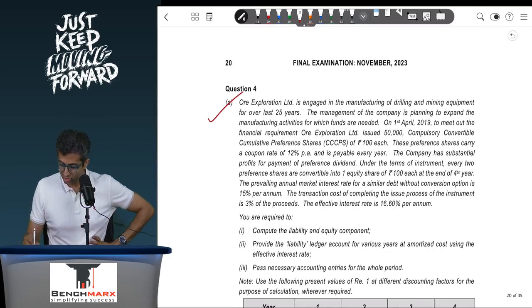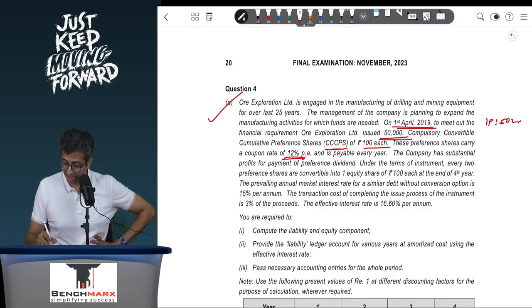So you are engaged in drilling and mining over 25 years. General management is planning to expand on 1st April 19 to meet the finance requirement. You issued 50,000 compulsorily convertible preference shares of 100 rupees each. That is, issue price will be 50 lakhs. The preference shares carry a coupon of 12% per annum. 50 lakhs into 12% comes to 6 lakhs per annum, payable every year. The company has substantial profits for payment of dividend.